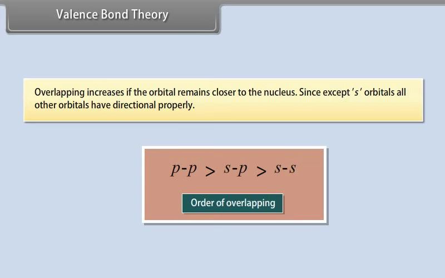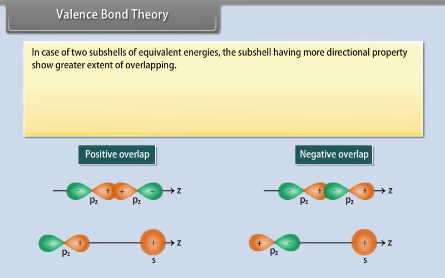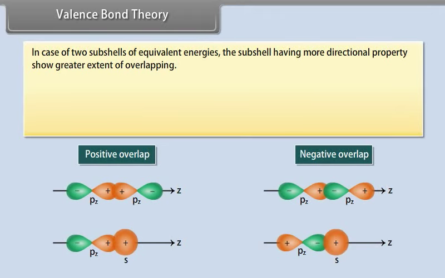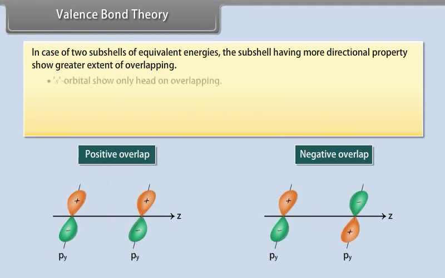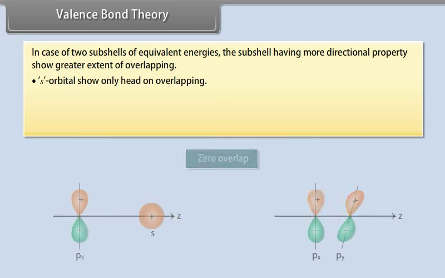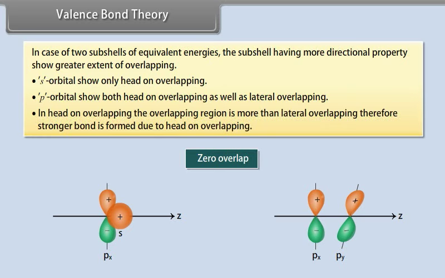Since except s orbitals, all other orbitals have directional property. In case of two subshells of equivalent energies, the subshell having more directional properties shows greater extent of overlapping. S orbitals show only head-on overlapping. P orbitals show both head-on overlapping as well as lateral overlapping. In head-on overlapping, the overlapping region is more than lateral overlapping. Therefore, stronger bond is formed due to head-on overlapping.